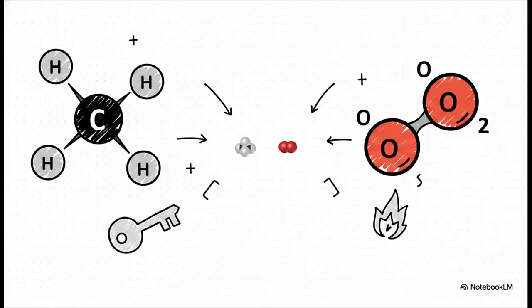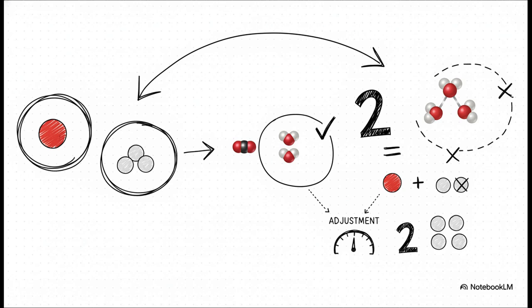First, the input variables are identified in our system. We have our reactants, 1 molecule of methane, which is composed of 1 carbon atom and 4 hydrogen atoms, alongside 1 molecule of diatomic oxygen. So at this initial state, we have 1 carbon, 4 hydrogens, and 2 oxygens. Subsequently, the outputs are analyzed for atomic parity. Our initial products are 1 molecule of carbon dioxide and 1 molecule of water. Now notice our carbon is aligned, 1 on the input, 1 on the output. However, we've got an error in our hydrogen count. We input 4 hydrogens, but only output 2 in that water molecule.